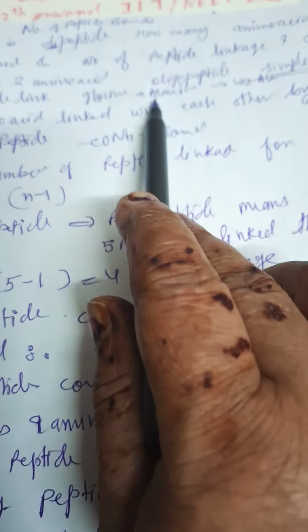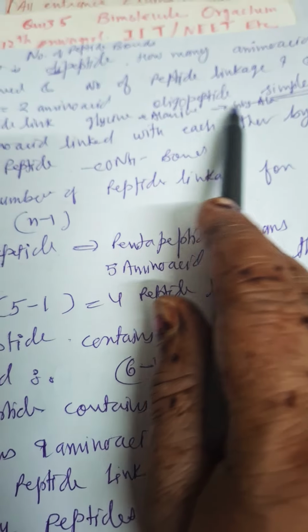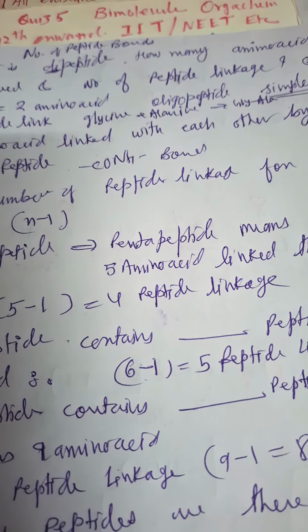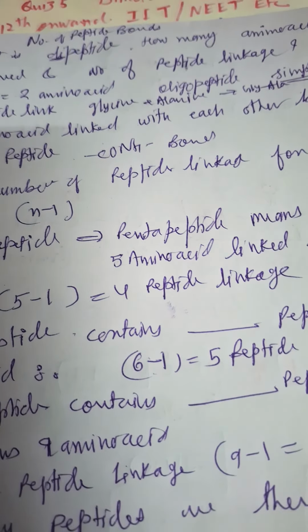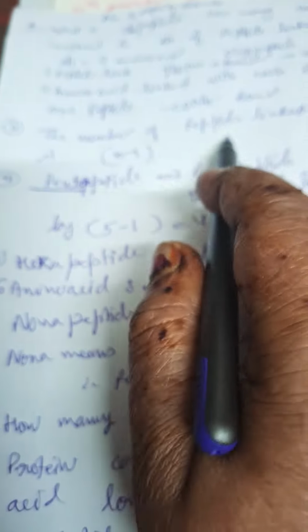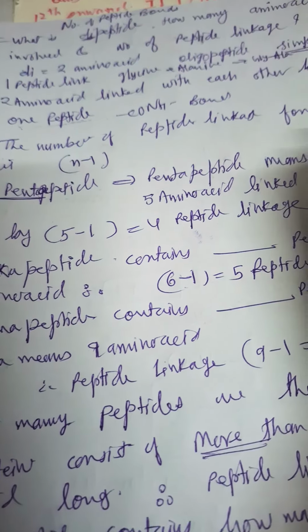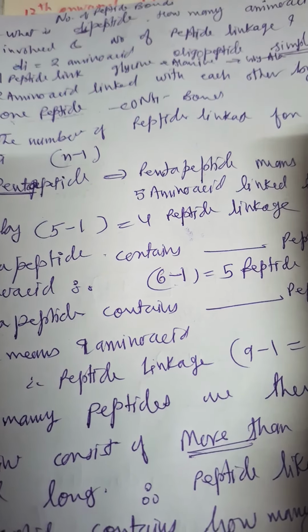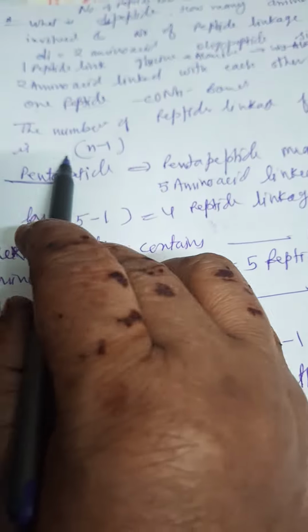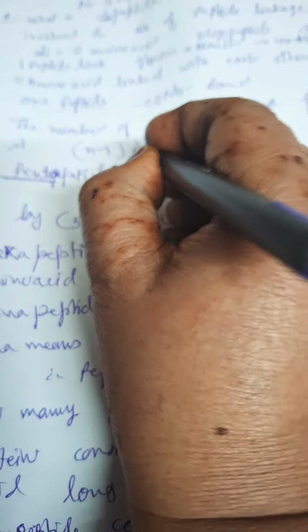So glycine and alanine, we discuss about that, and it gives glyala. Okay, so this is the first, simplest, what we call peptide linkage. So a dipeptide means here only one peptide bond and 2 amino acids involved. The number of peptide linkages in n number of amino acids, we don't know the number, so we'll just say n number of amino acids will be equal to n minus 1 peptide linkages.